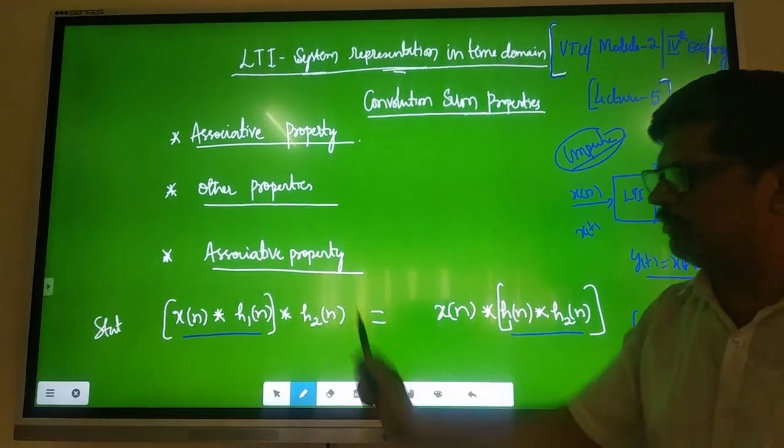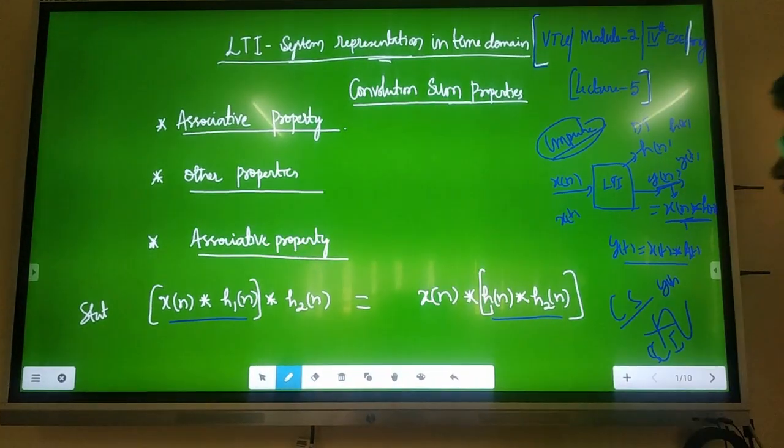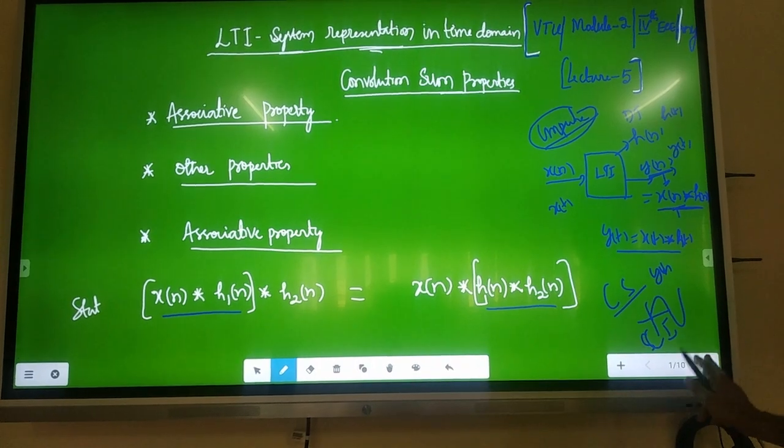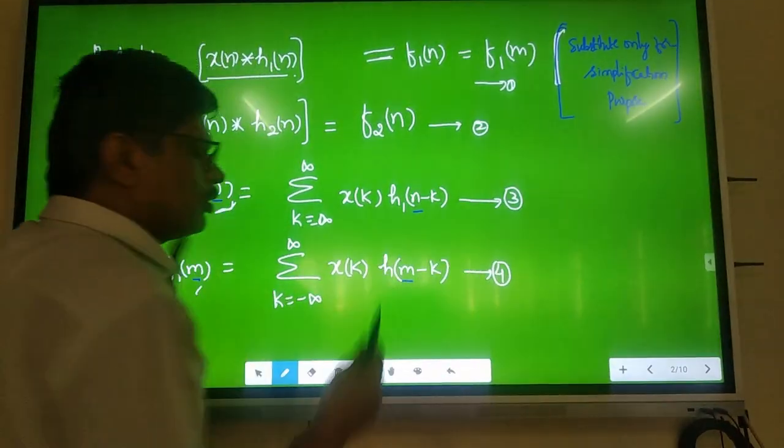Now, let us see the proof. The proof is very, very easy. The LHS group is x of n convolved with h1 of n, and the RHS group is h1 of n convolved with h2 of n. For the proof, we have to make a few important assumptions.